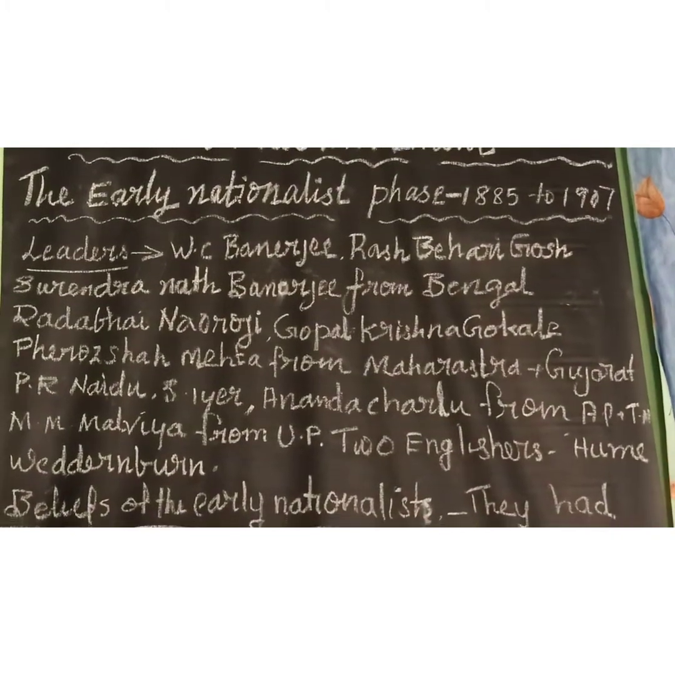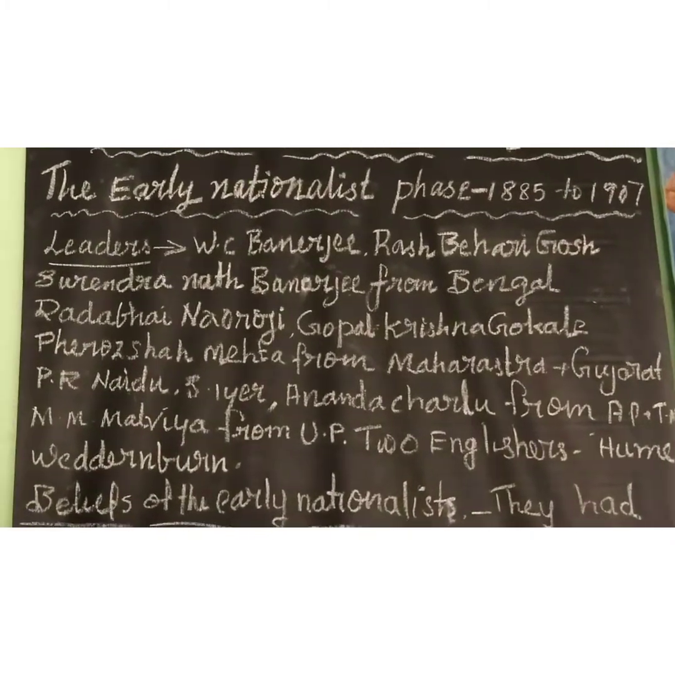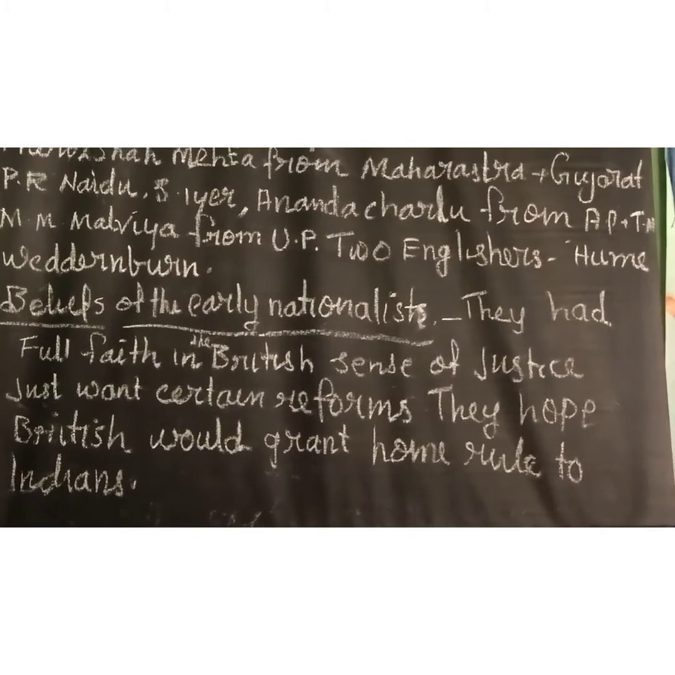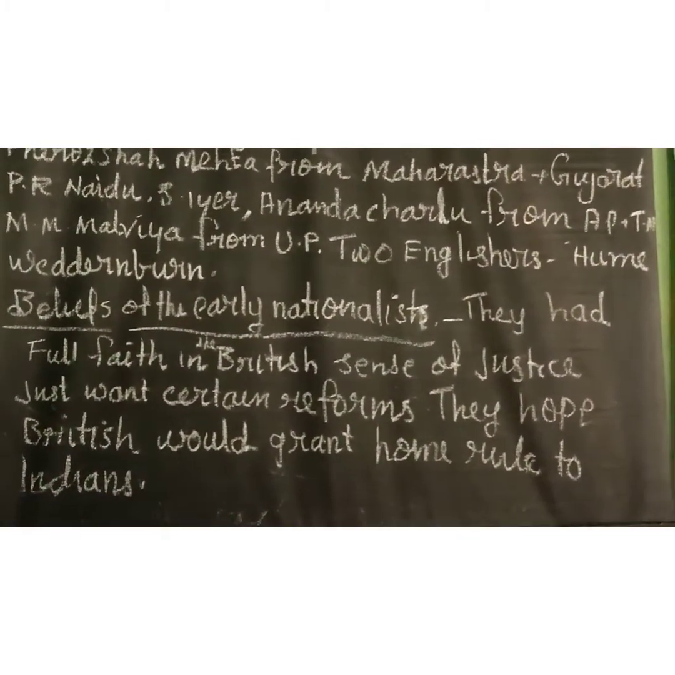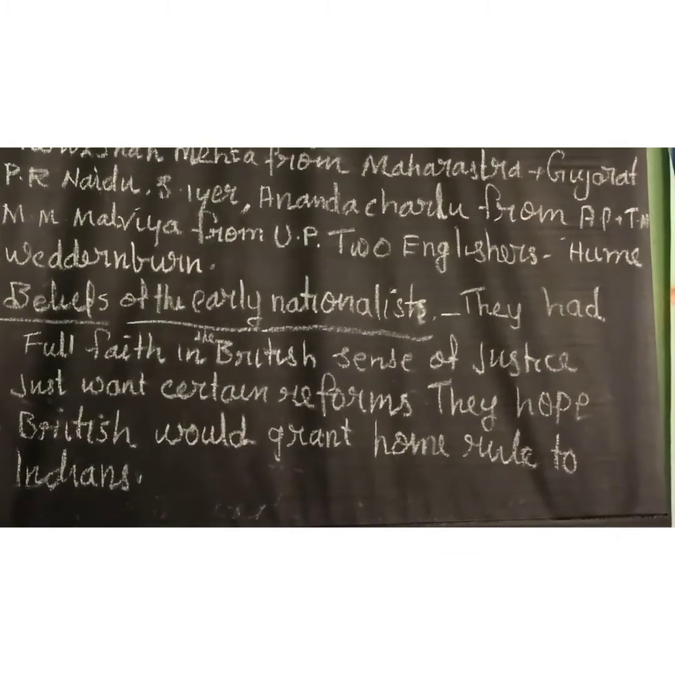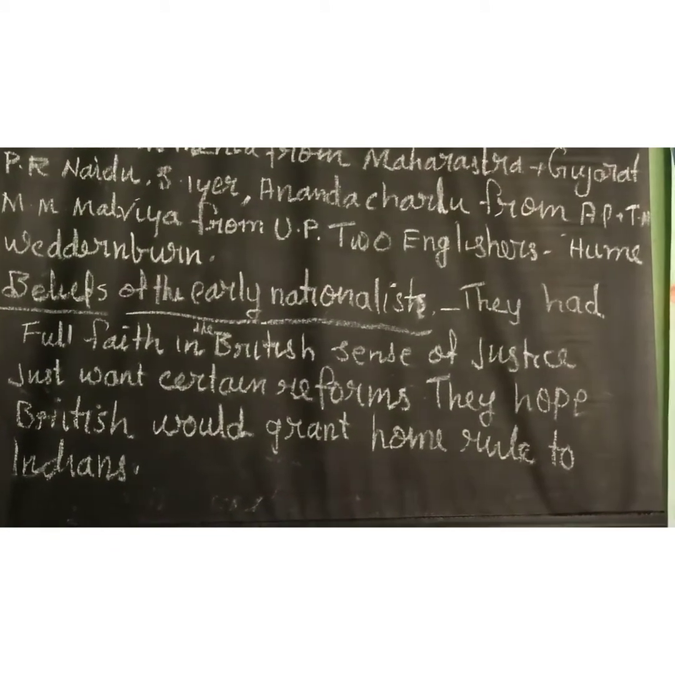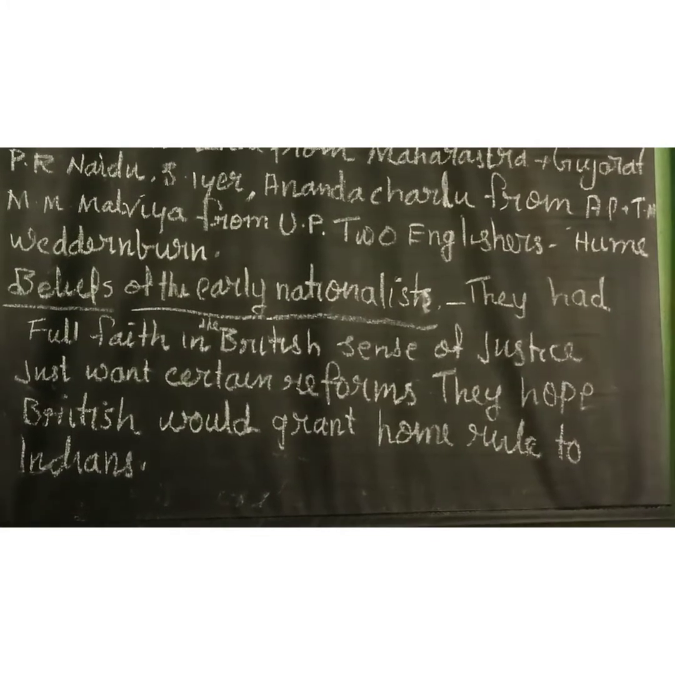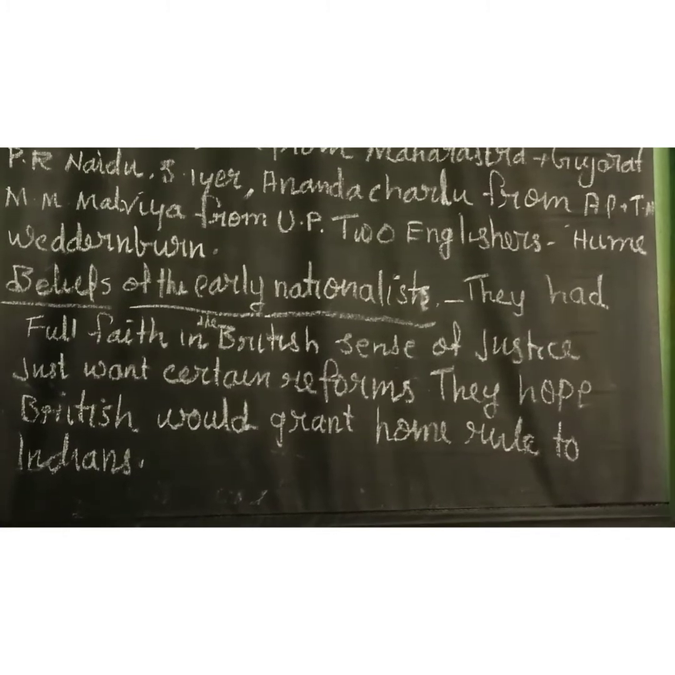Now see, they had full faith. What is the belief of these early nationalists? They had full faith in British justice and goodwill. They hoped the British would grant home rule to Indians, and they felt that the moment the British understood the problems of Indians, they would solve them.